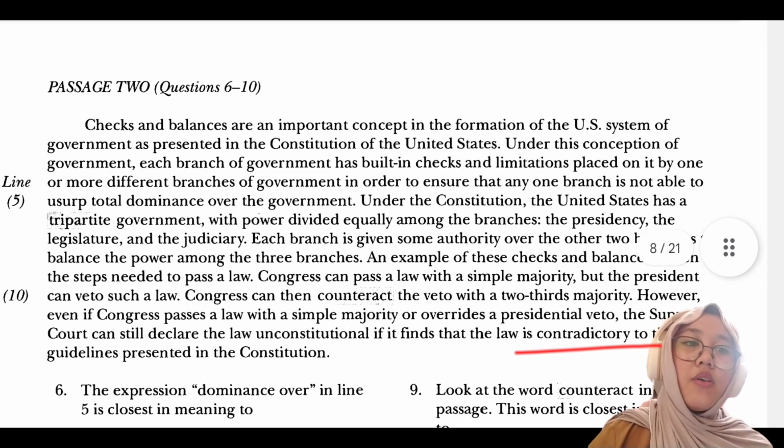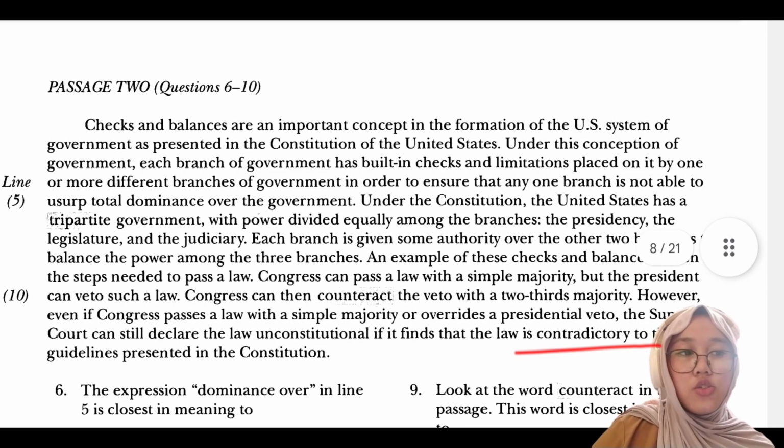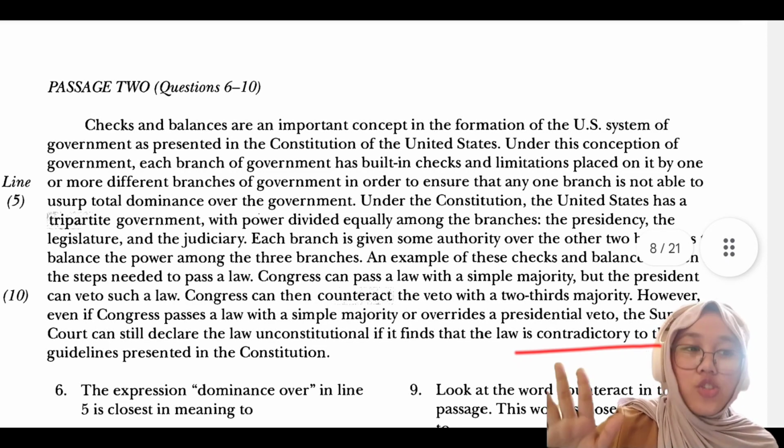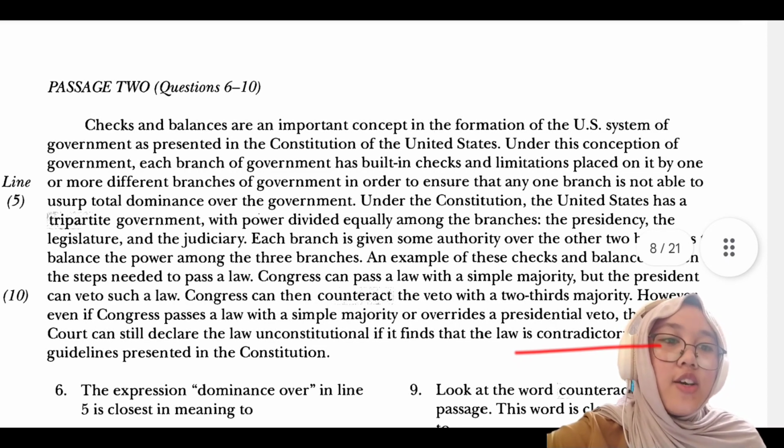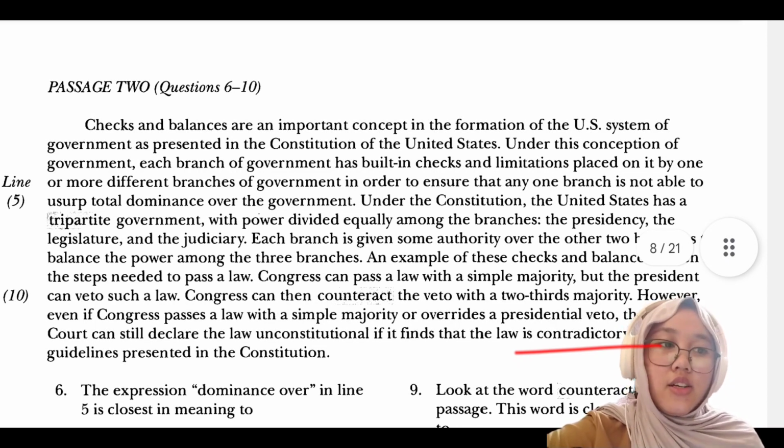However, even if Congress passes a law with a simple majority or overrides a presidential veto, the Supreme Court can still declare the law unconstitutional if it finds that the law is contradictory to the guidelines presented in the Constitution.